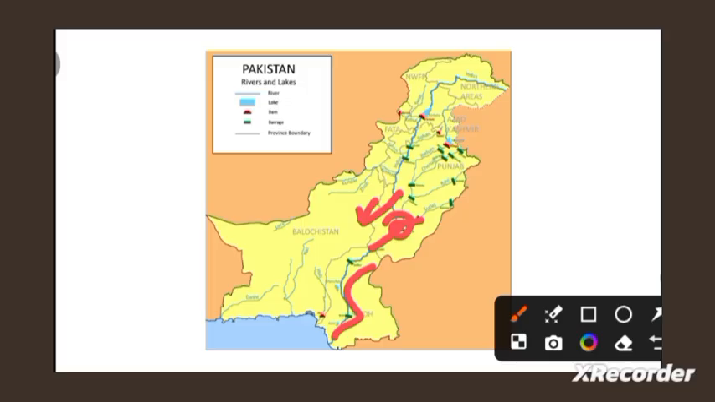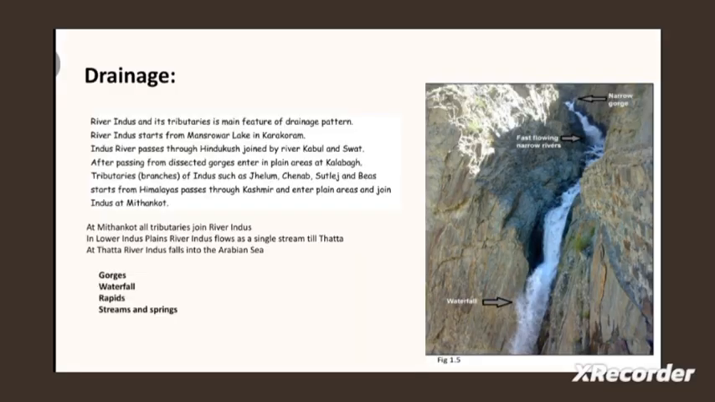Okay, so let's get back. Here we go. So beta, river Indus and its tributaries, main features of drainage pattern. River Indus starts from the Mansarovar lake. I explained this with the help of the map also. And the river Indus through Hindu Kush joined the river Kabul, Swat, after passing through dissected gorges.